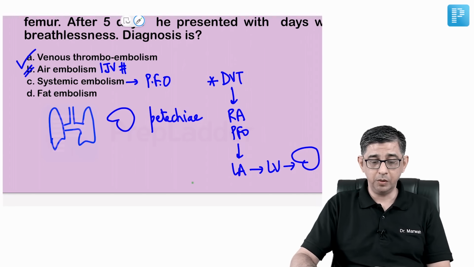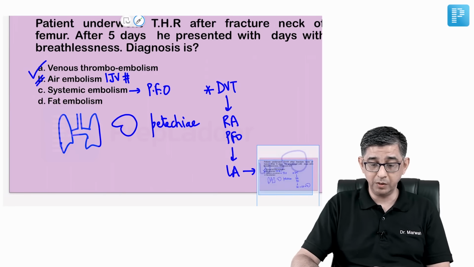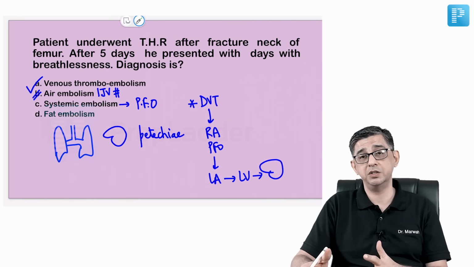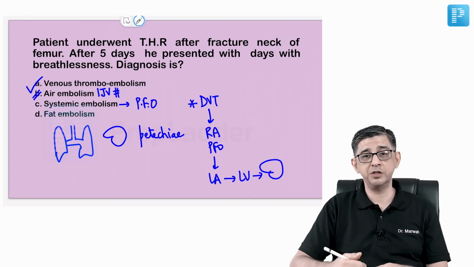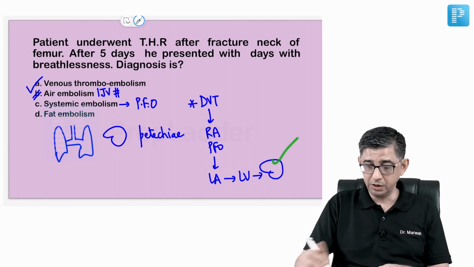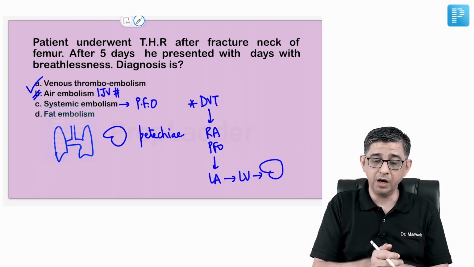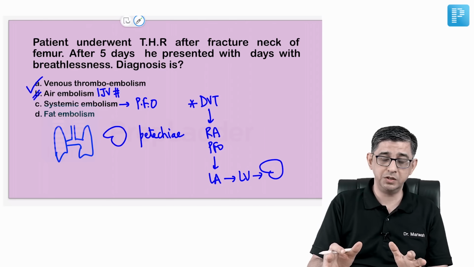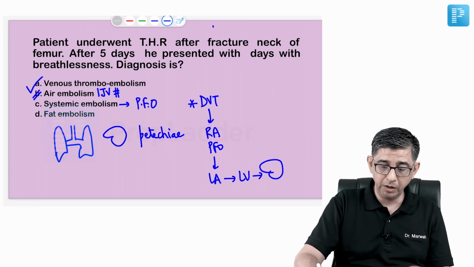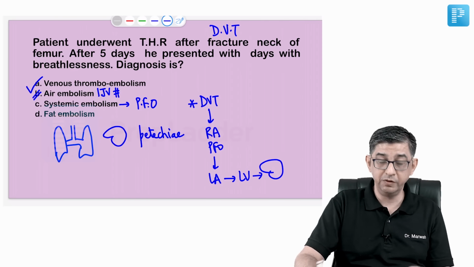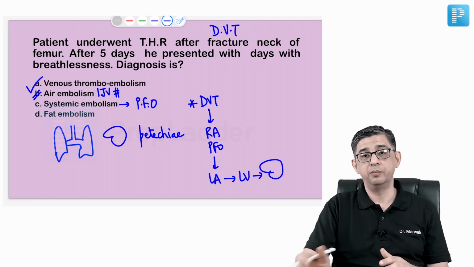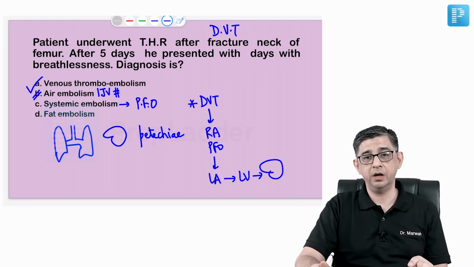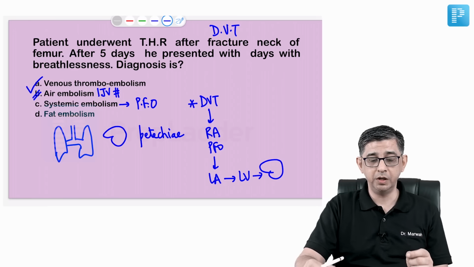So definitely option C cannot be present, because patent foramen ovale requires documentation with echocardiography. Here this person is not presenting with stroke. The person has, after hip replacement, a standard presentation of first developing deep vein thrombosis. The clots in the soleal veins broke off, went into the RA, RV, pulmonary artery, and are blocking the pulmonary artery, contributing to the development of pulmonary thromboembolism.